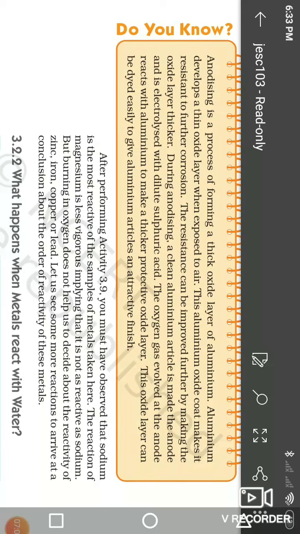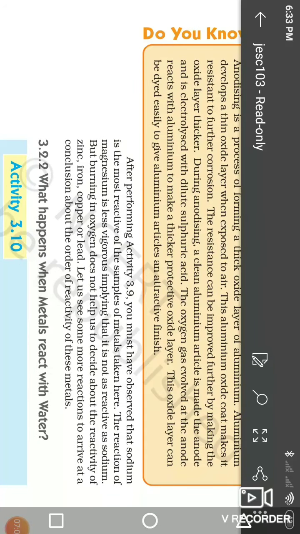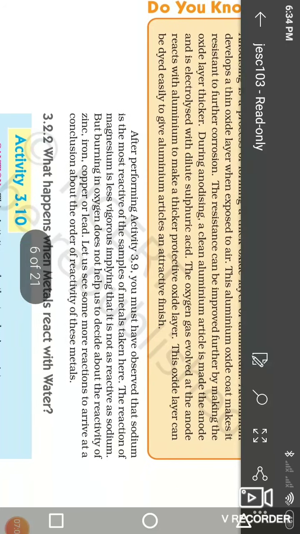This oxide layer can be dyed easily to give the aluminium article an attractive finish. When we apply the anodizing process, the aluminium looks very shiny, and an attractive finish is obtained with the help of oxidation, to prevent corrosion.